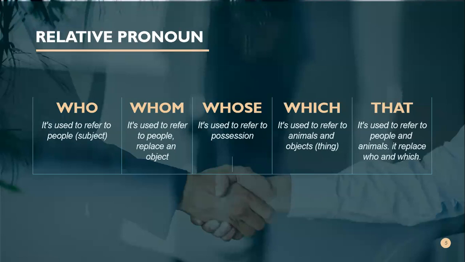Later we are going to divide adjective clauses into two: restrictive and non-restrictive. In a non-restrictive clause, we cannot use that. Who and which cannot be replaced by that. We will study that later, in the next slide.